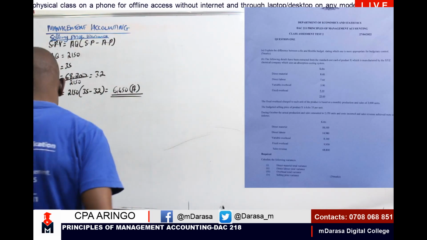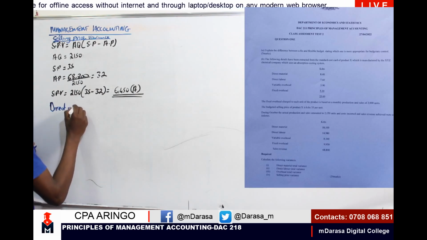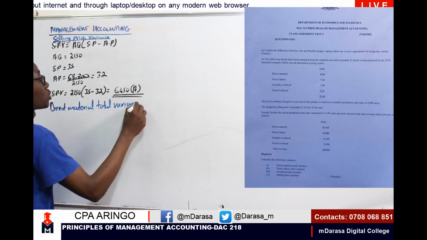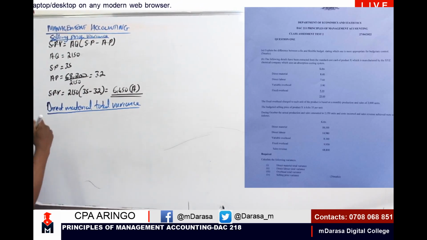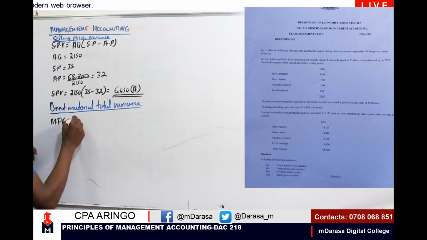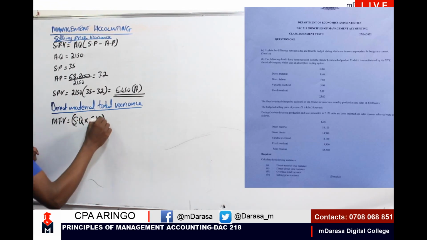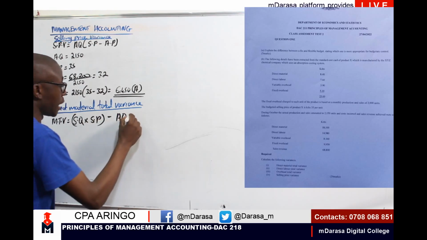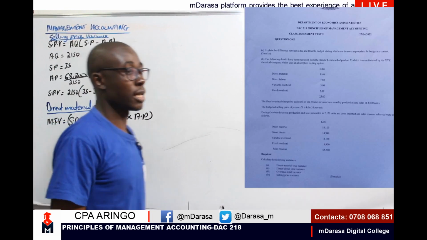Direct material total variance. How will we work it out? Recall, for you to determine your direct material total variance, just recall this formula. The standard quantity of our material times the standard price of our material, less our actual quantity of our material times our actual price of our material. As simple as that. That is what you need to know.